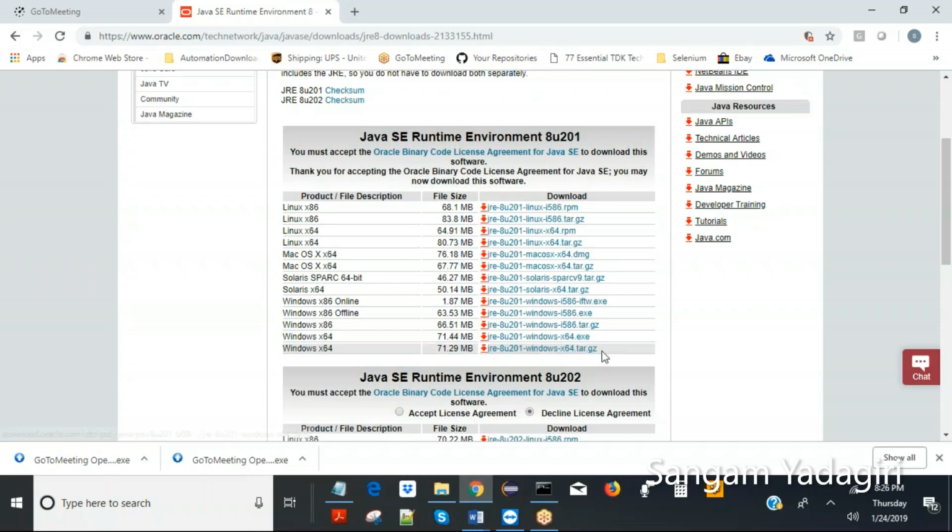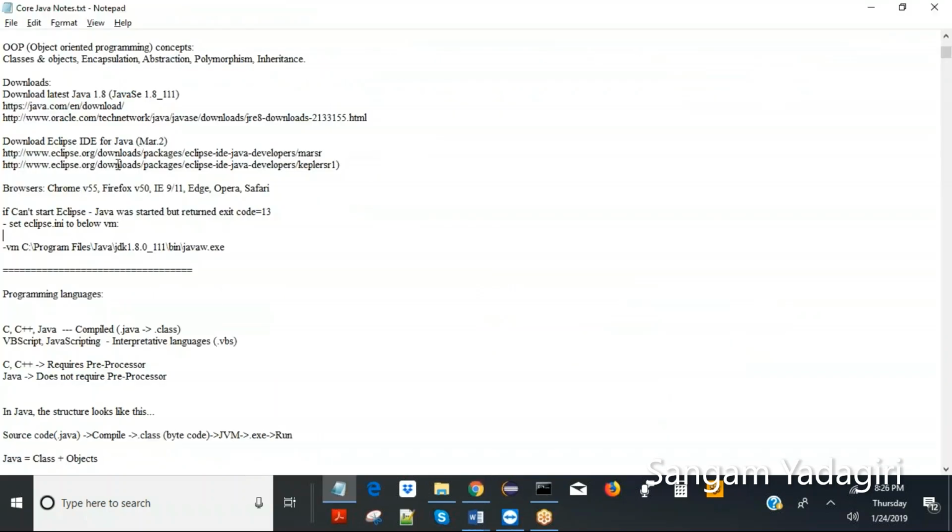The tar.gz is for Linux or Unix. The exe is for Windows. For Mac systems it's a DMG file. So this is for Windows 64-bit and Windows 32-bit, and here is the Mac version. So whatever operating system you have, you can download appropriately, including the 64 or 32-bit version. That's the main download required.